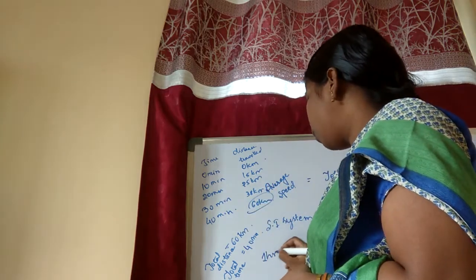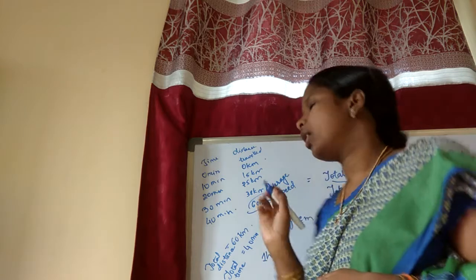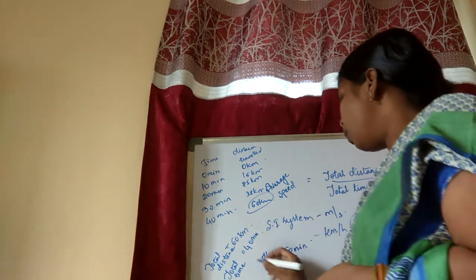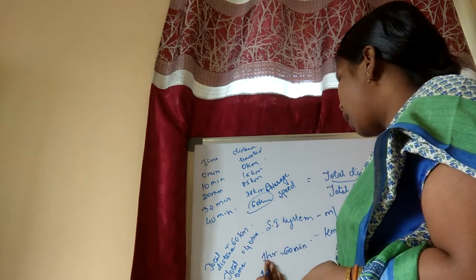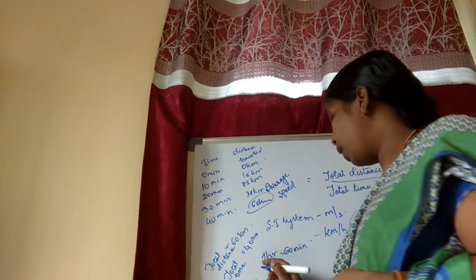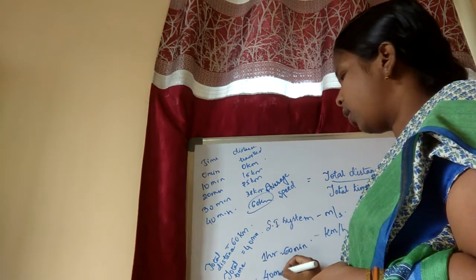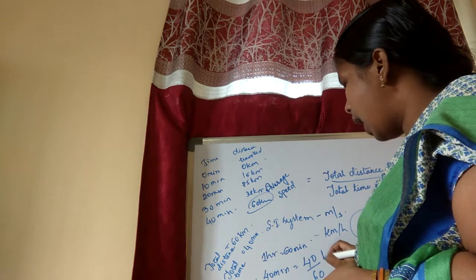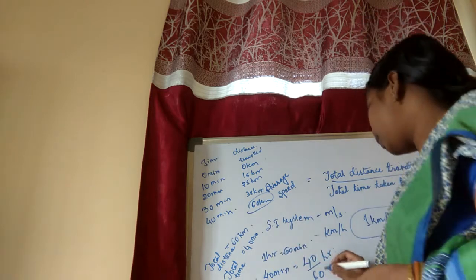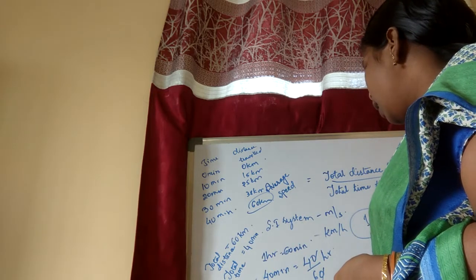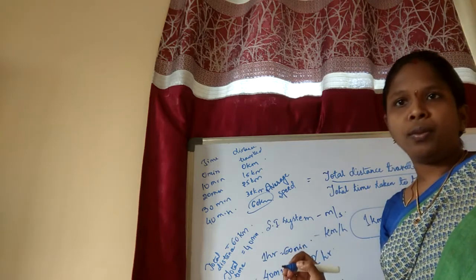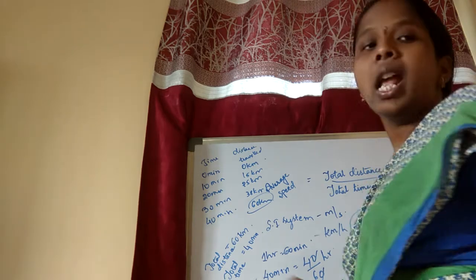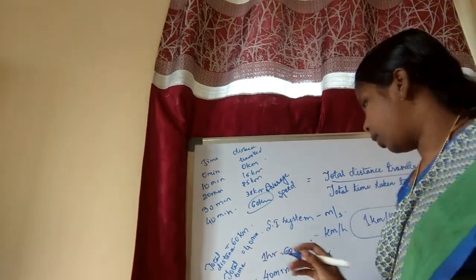1 hour is equal to how many minutes? 1 hour is equal to 60 minutes. So you have to convert the minutes into hours. So 40 minutes is equal to 40 by 60 hours. The 0 cancels, and it is 2 by 3 hours. So if he has traveled for 40 minutes, that is 2 by 3 hours. Now you have got the value.